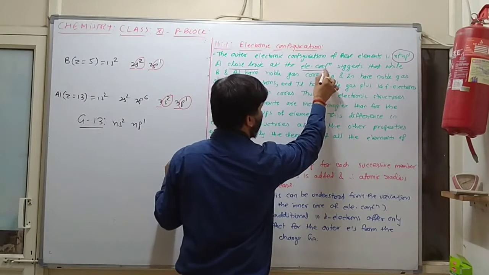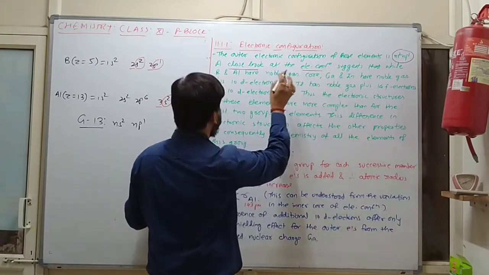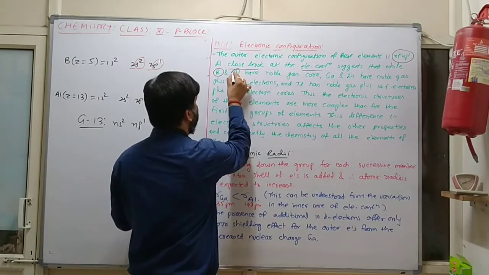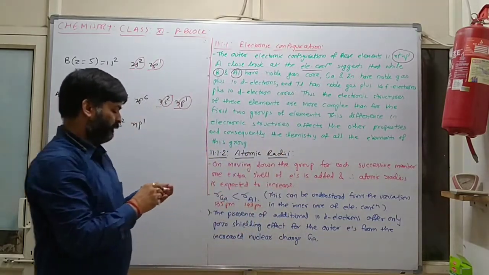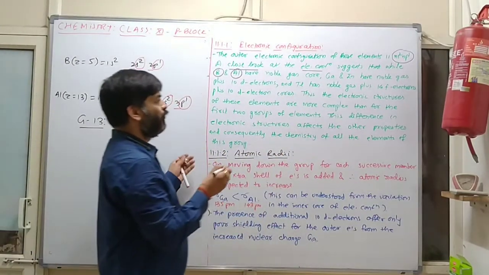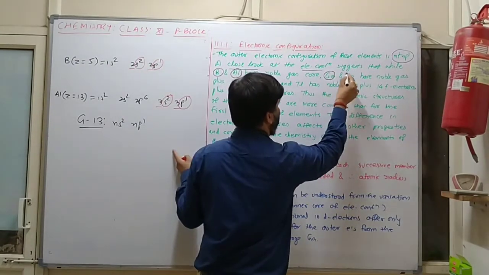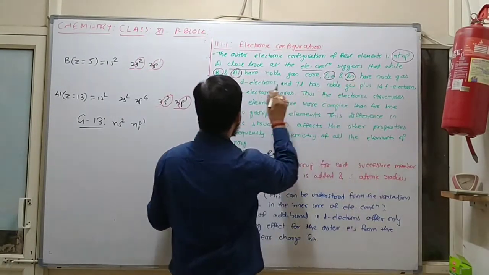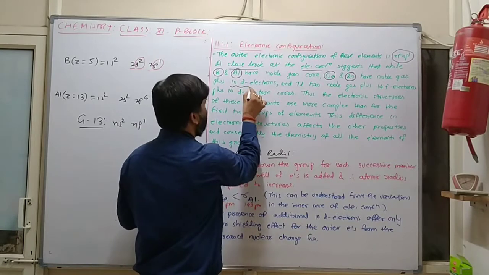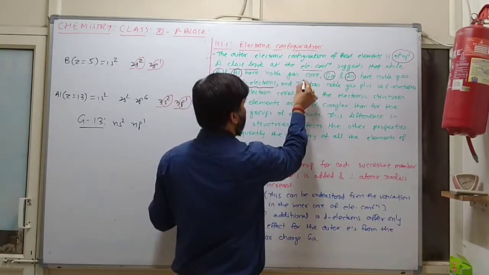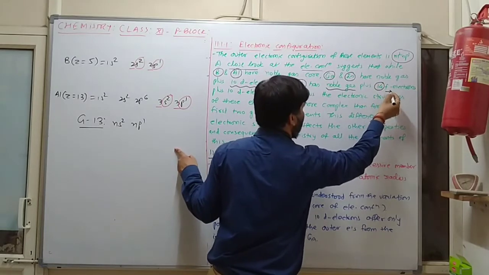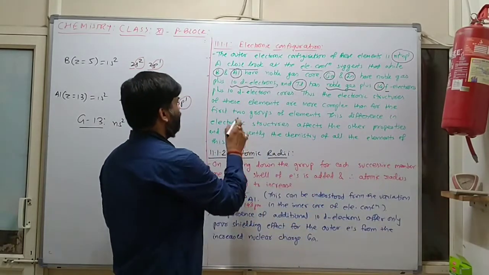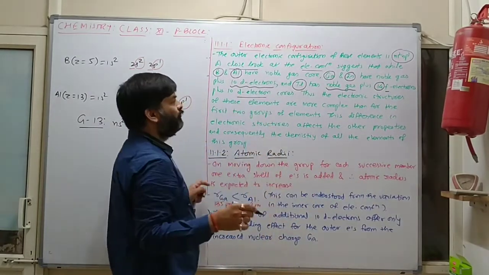The electronic configuration suggests that boron and aluminium have a noble gas core, gallium and indium have noble gas plus 10d electron, and thallium has noble gas plus 14f electron plus 10d electron core.